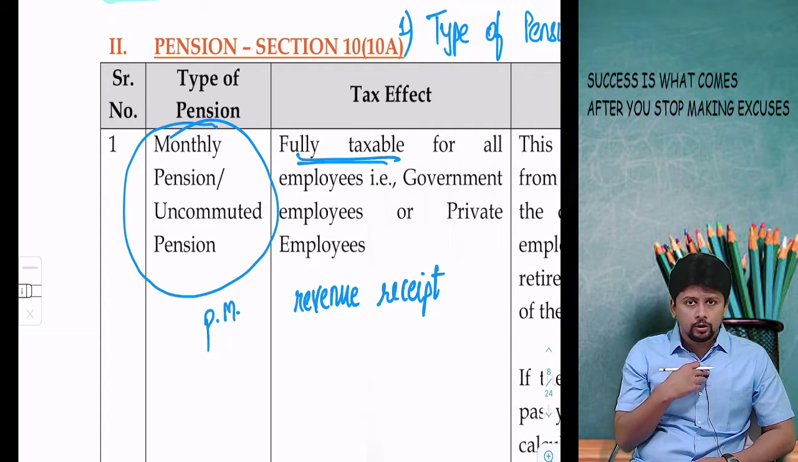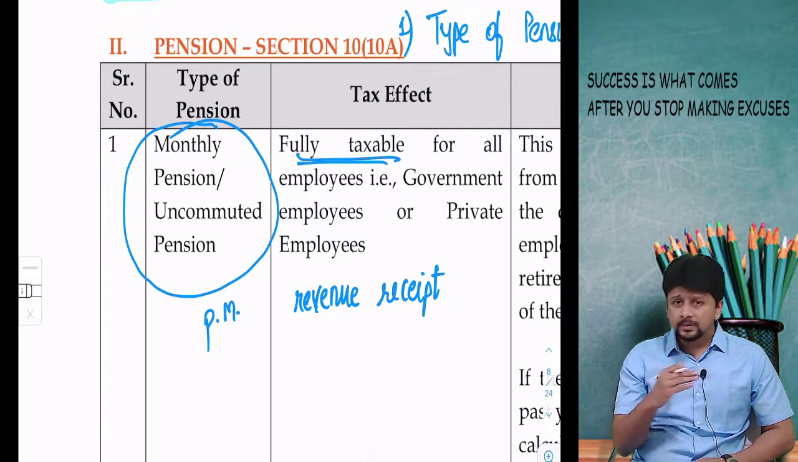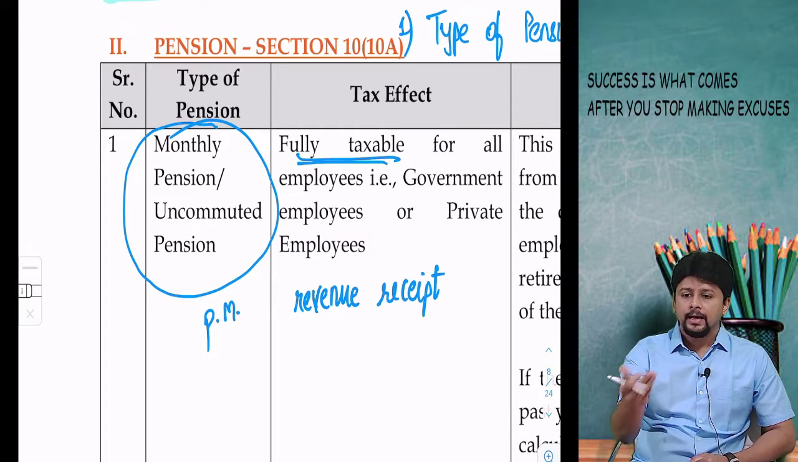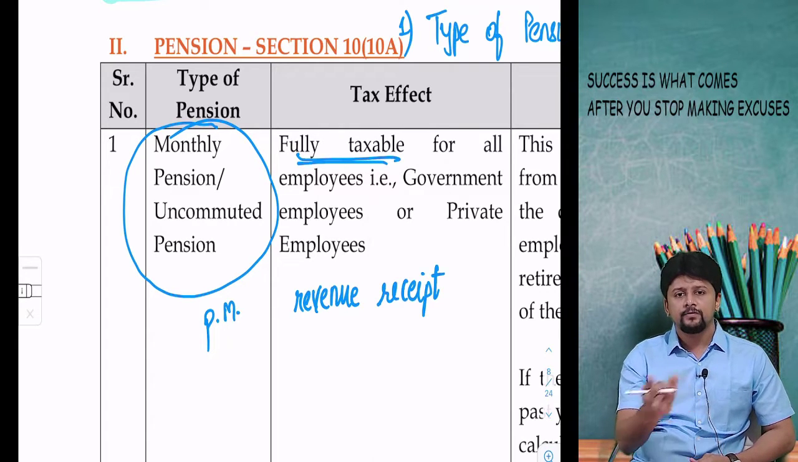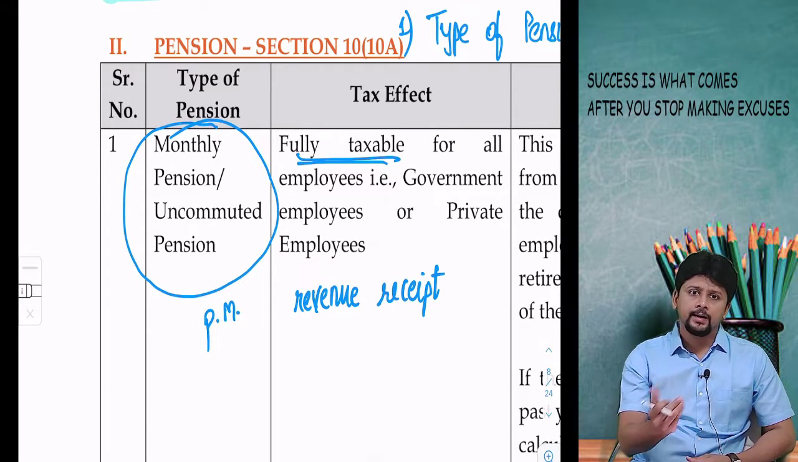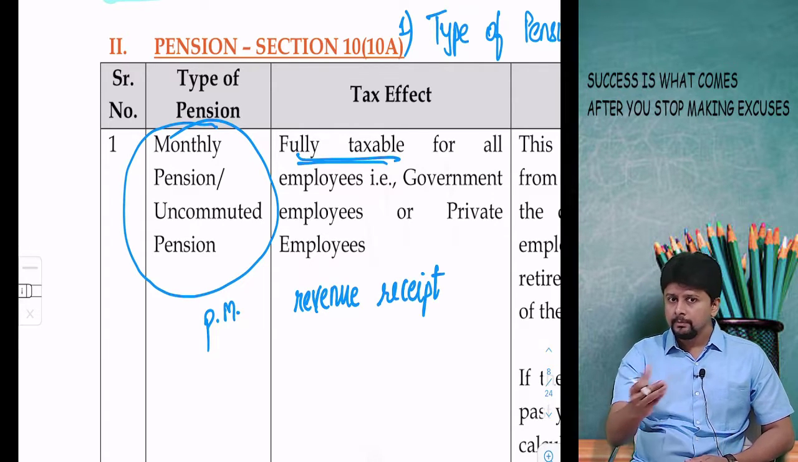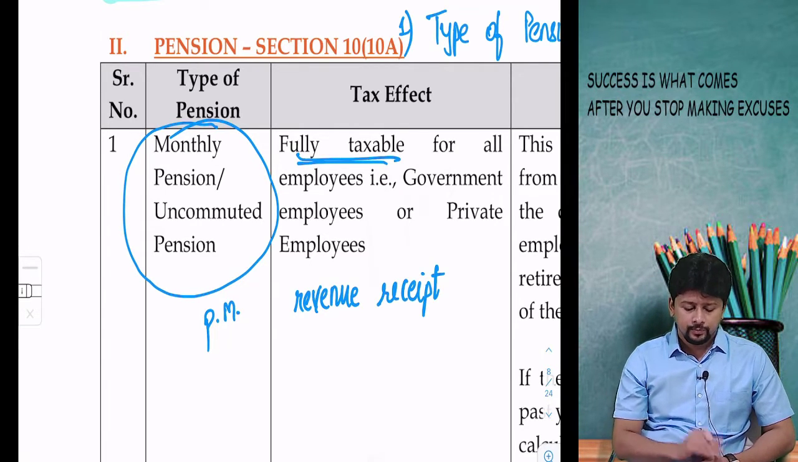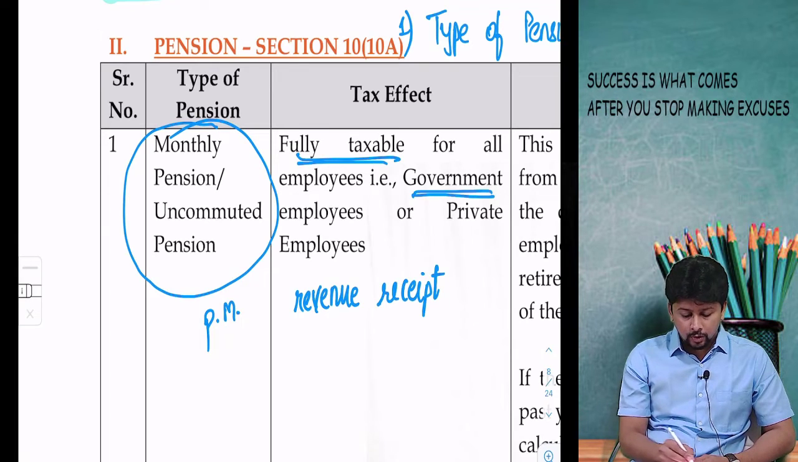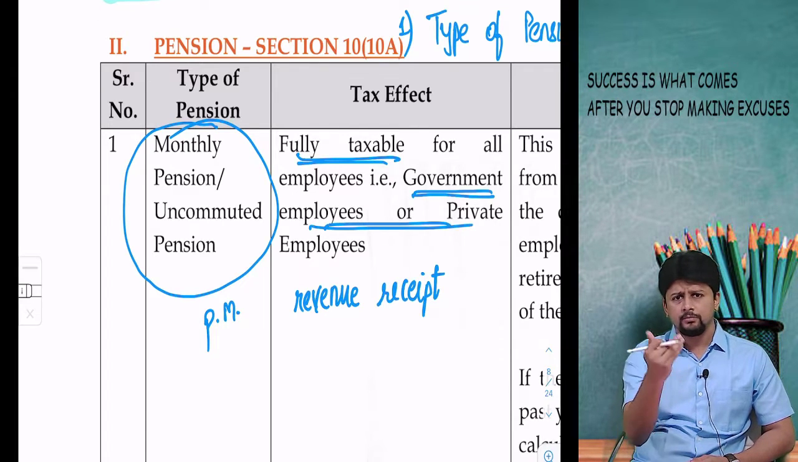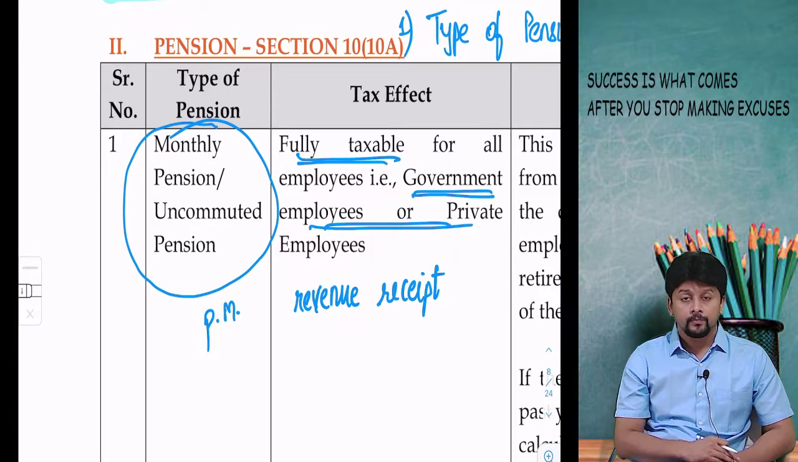Before retirement, I was earning basic salary. After the job is over, now I have retired, I am getting monthly pension. Like basic salary was taxable fully, monthly pension is also fully taxable. That is applicable to all employees, government, private sector, monthly pension is fully taxable.